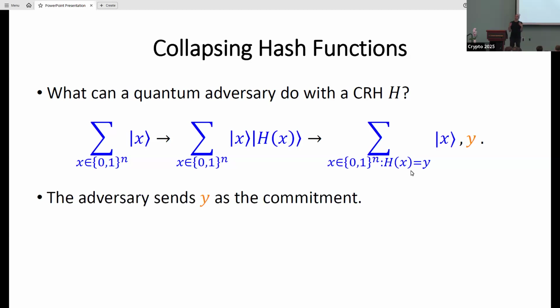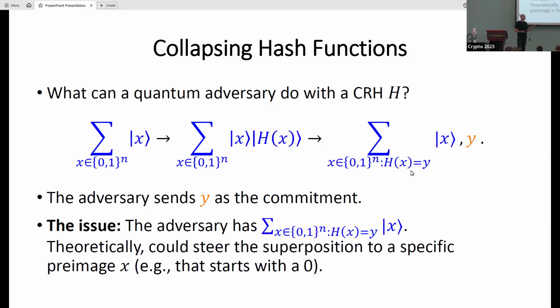And I can give the quantum adversary this y as the commitment, but the point is that now I'm holding this superposition of all of the x's. And maybe I have an efficient quantum algorithm that can take this superposition and steer it to a specific x, for example, one that starts with 0, even though I don't know what this superposition looks like. In particular, this means that I chose something with respect to my pre-image x.